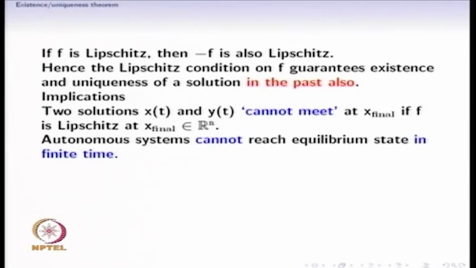Similarly, everything that we have been doing so far is for autonomous systems. One of the properties that we can claim about autonomous systems is that they cannot reach the equilibrium point, the equilibrium state, in finite time. Why? Because whenever it reaches an equilibrium state, that equilibrium state already had one past, which was the same point for all time. There cannot be another trajectory that comes and meets this equilibrium state if f is locally Lipschitz at this equilibrium state.